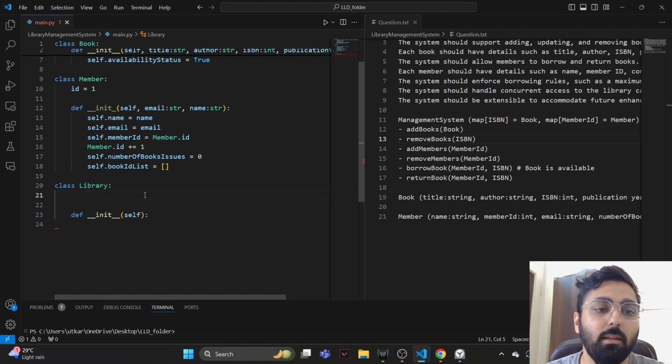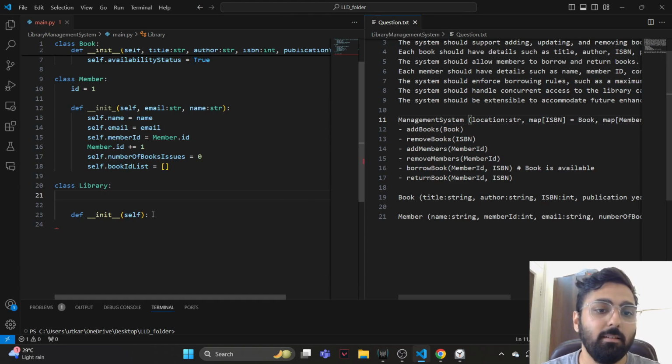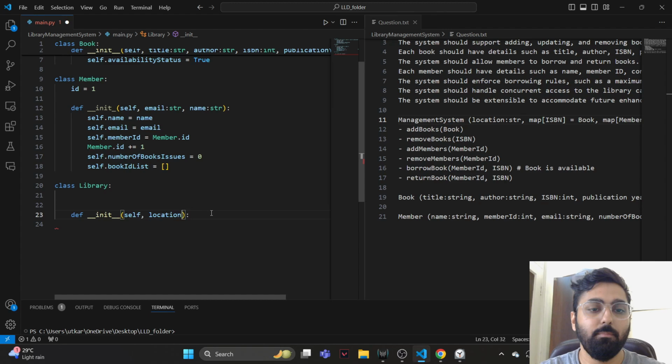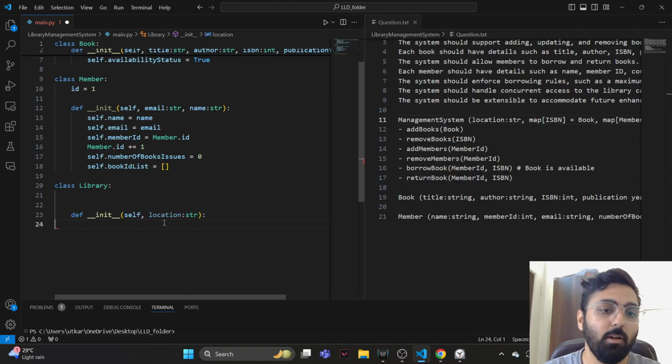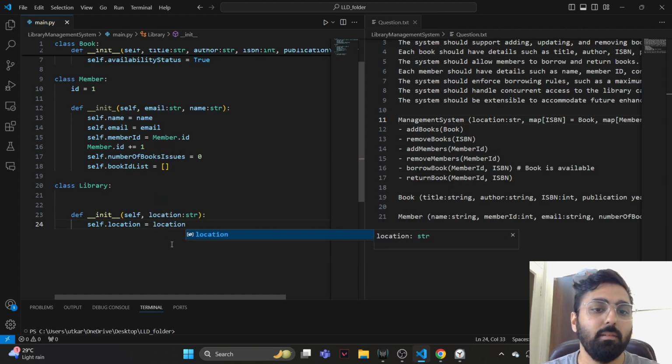So the library class, let's do one thing. Let's add a location over here as well, and what's going to happen is we are going to store the location. Self dot location is equal to location, right?